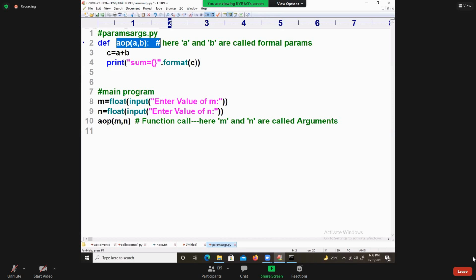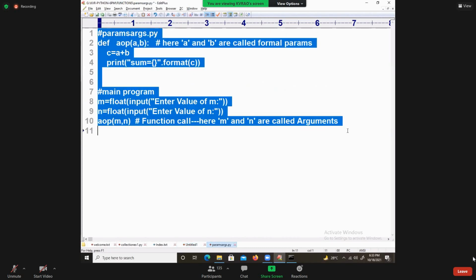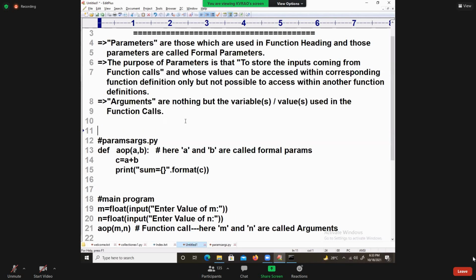Based on the values passing from function call to where? Function definition. Parameters or arguments are classified into 5 types. Now I am going to gear up. So this is a simple example. I would like to paste it here. So this is arguments. We got it, a simple example.